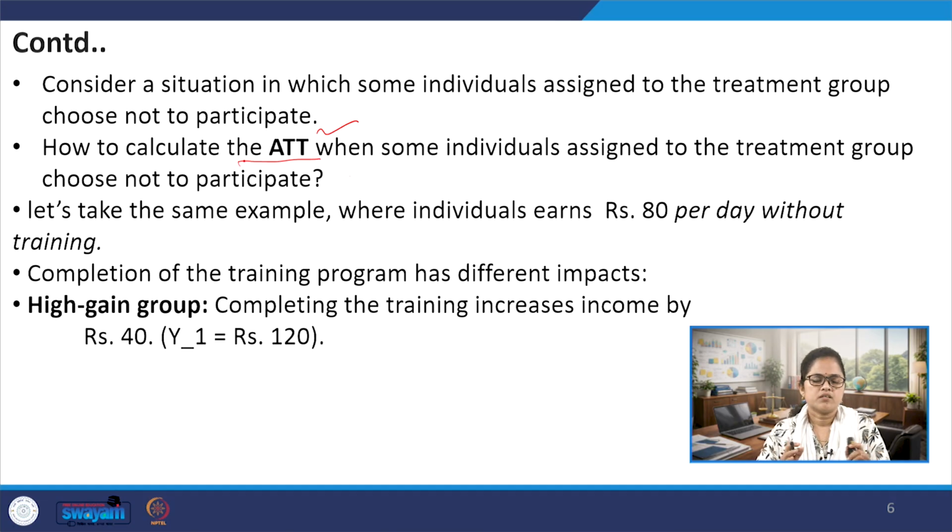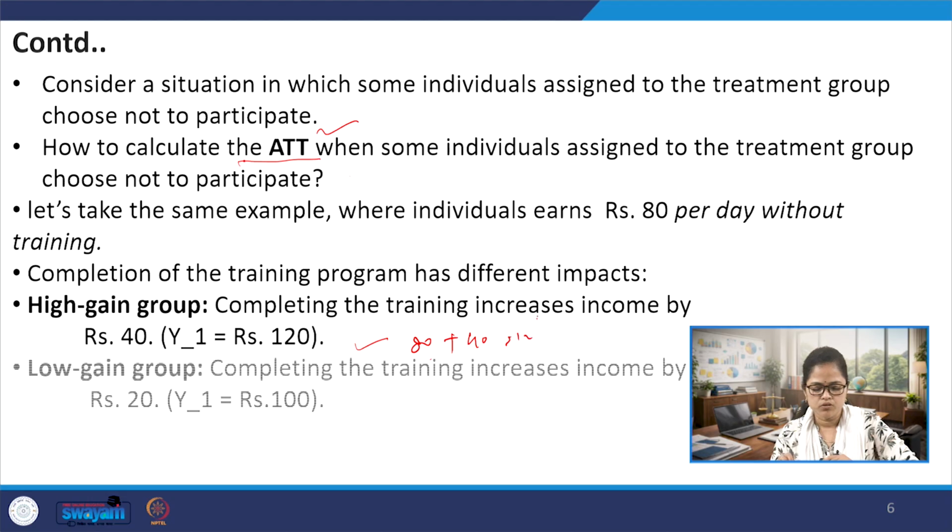So, in the treatment group itself, the impacts are different, and the impact can be divided into two groups. Some individuals are categorized as the high gain group. That means after completing the training program, their income increases by 40 rupees. So their income would be 120 now, because 80 is before the training program, and 40 is added, making 120.